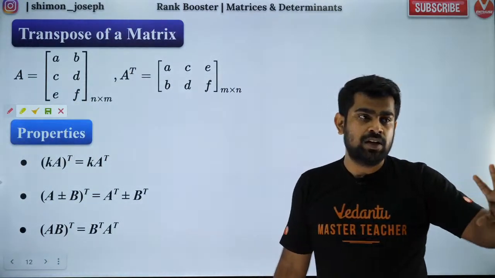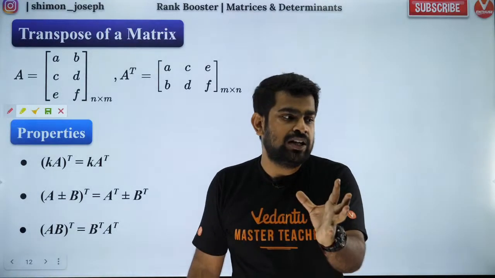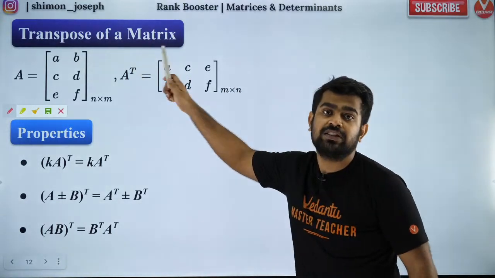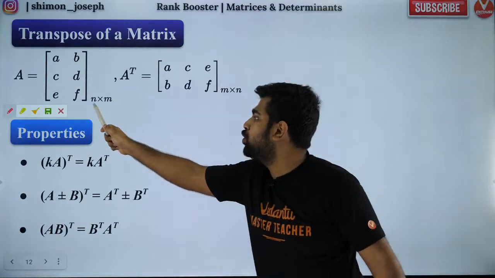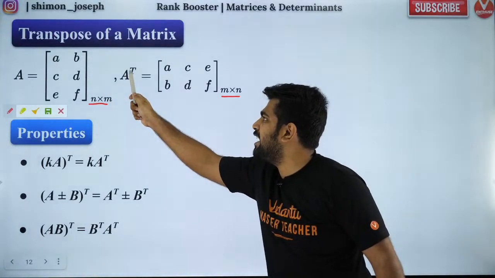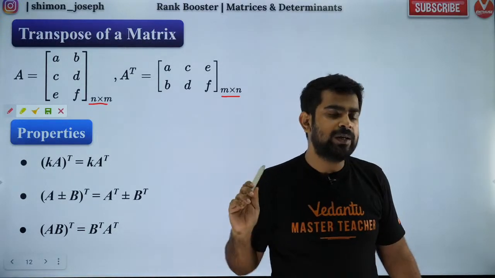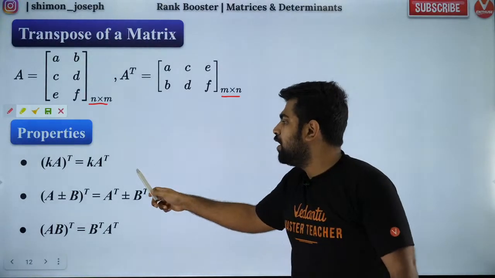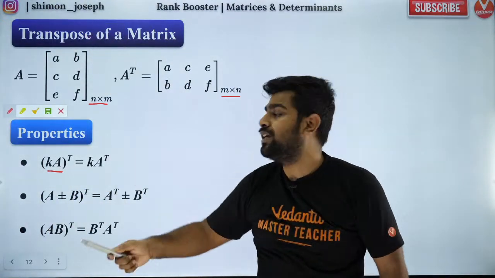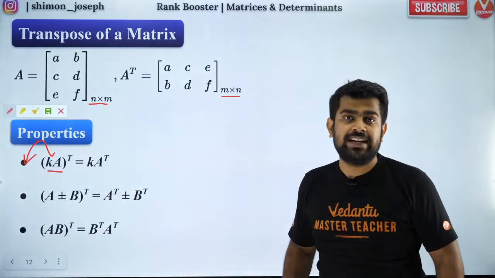Now, coming to properties. This chapter is beautiful in terms of application and in terms of properties. So, I taught you what is transpose. Now you understood the basics. Whenever you do transpose, the order becomes ulta. See, n cross m, if I take transpose, it will become m cross n. Very important point, don't forget that. Now, what are the properties? When you have a scalar multiplied to a matrix and then you take whole transpose, the scalar can be brought outside.